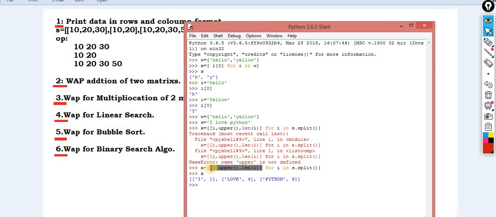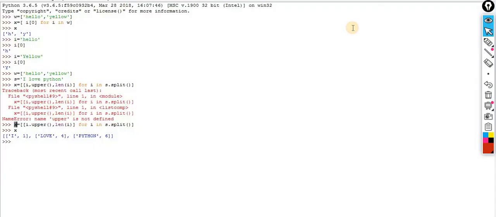And we know whenever you are using list comprehension, there is no need to append, so automatically it is appending into this one X list. Okay, so this one is the way. I think the picture is clear.